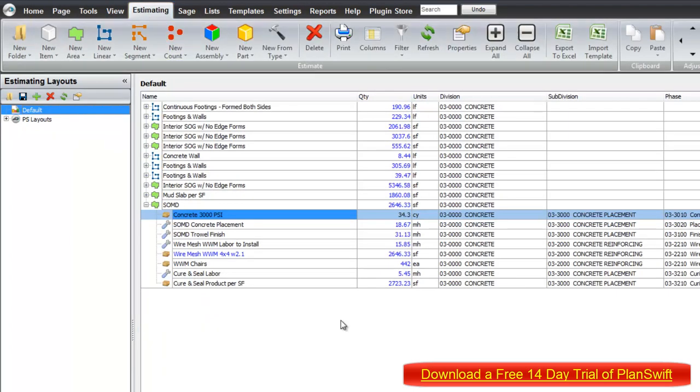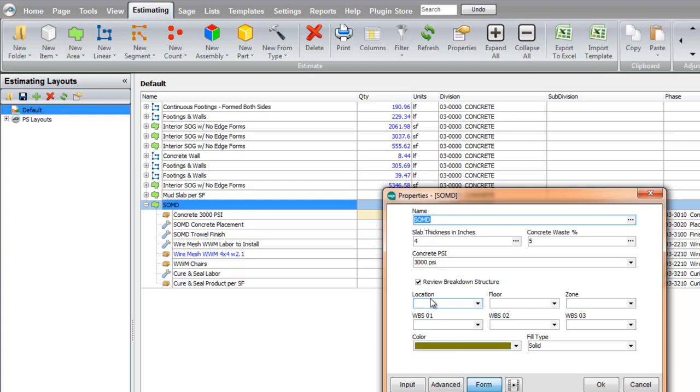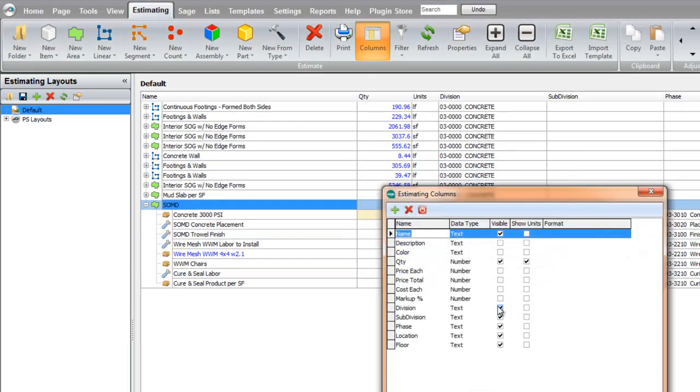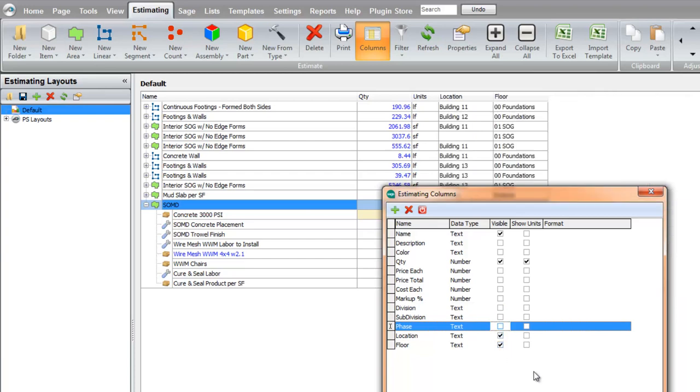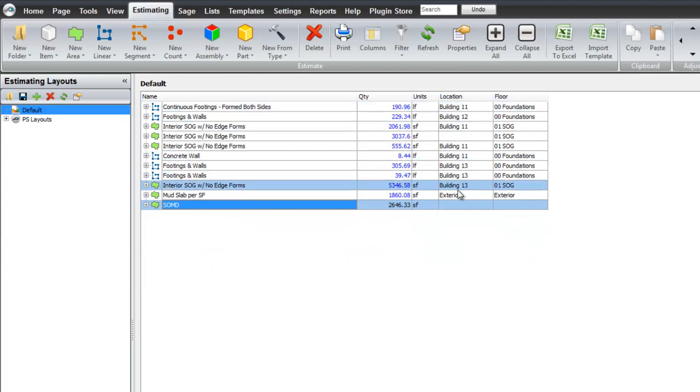The WBS codes are different. When you are taking off each of the line items, the WBS codes, and if I go back to the form again, the WBS codes are to be added in. And if we look at this graphic here, and I turn off the columns for the division, subdivision, and the phase, I have two of the WBS codes filled in. For the location, which we're identifying the buildings with, and for the floor, slab on grade, foundations, and such like that. You could also use floor 1, floor 2, however you want to break apart your estimate. Notice that there's one that I've done on purpose that is blank, and then the one we just took off.